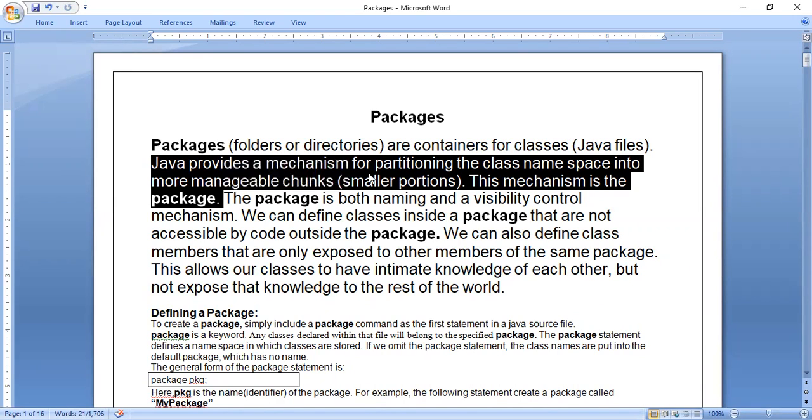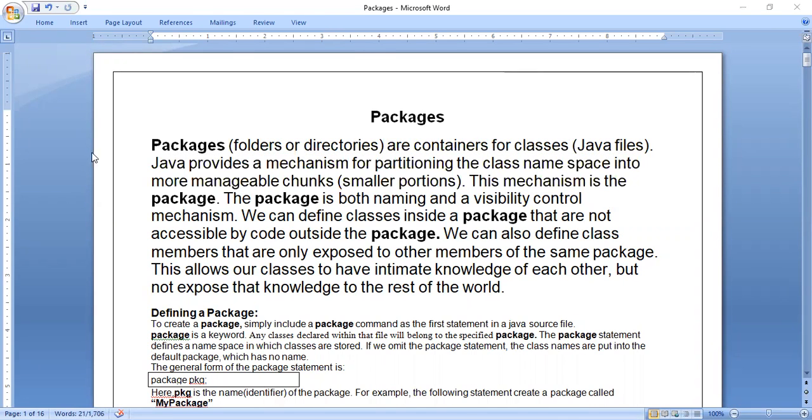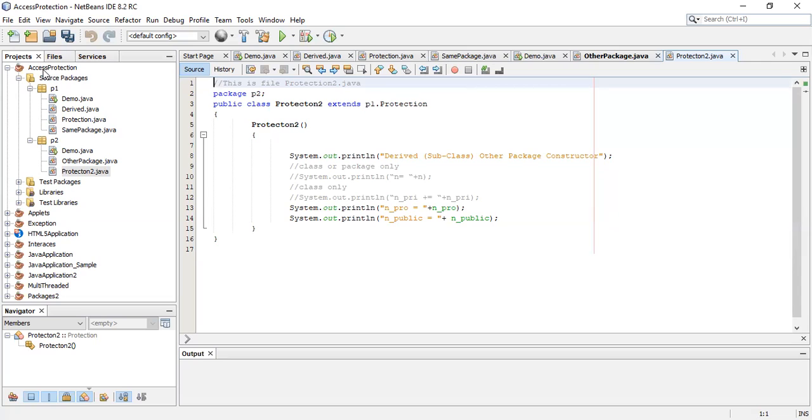So, Java provides a mechanism for partitioning the class namespace into more manageable chunks. Chunks means smaller portions. Like if I have 25 Java files in one project, I can put them in 5 different folders, so that it will be very easy to manage. The same thing we have done here. We consider this a small project. Access protection is a project I have done, especially for the packages chapter. Here, in the P1 folder I have stored 4 files, and in the P2 folder I have stored 3 files.